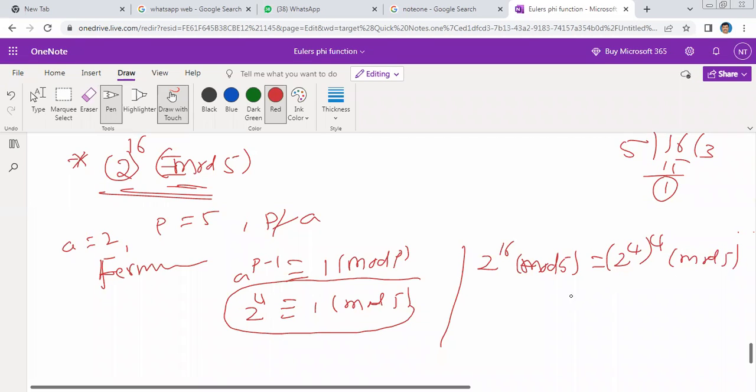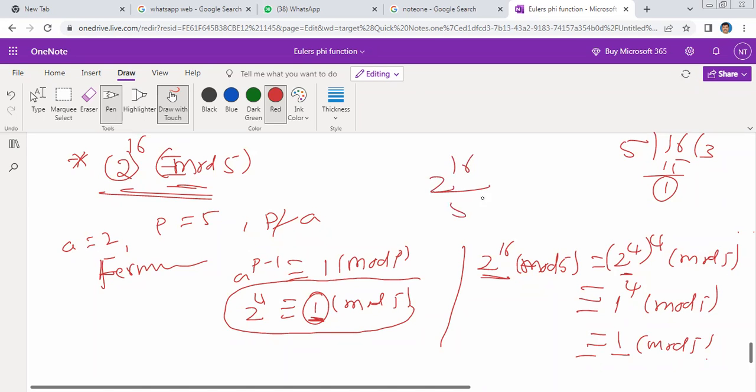So what is 2 power 4 congruent to? 1. Power is 4, modulo 5. Whatever 2 power 4 is, its remainder is 1. So it becomes 1 power 4, which is 1 modulo 5. Therefore 2 power 16 is congruent to 1 modulo 5. That is, we can ask: 2 power 16 divided by 5, what is the remainder? The remainder is 1.